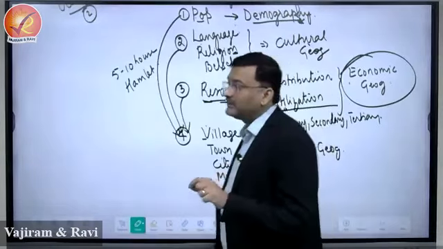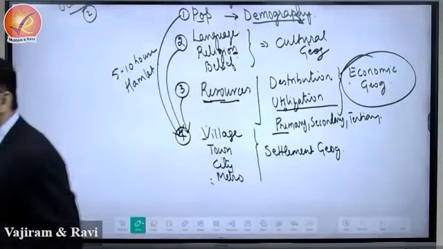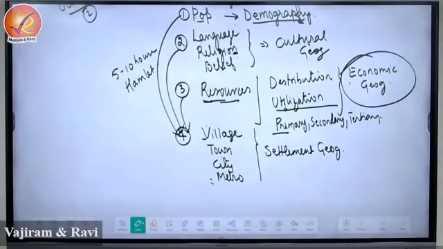Some settlements, some places are identified as cultural centers, right? Because of the religious activities taken up in that region, right? So where there are places of religious importance, such cities have grown around the places of religious importance.